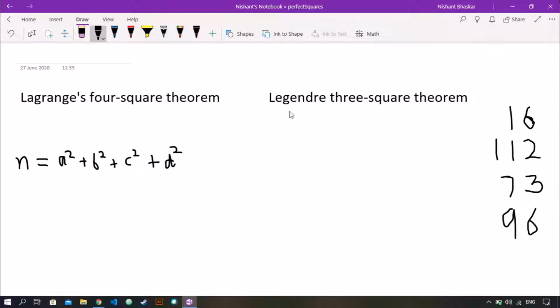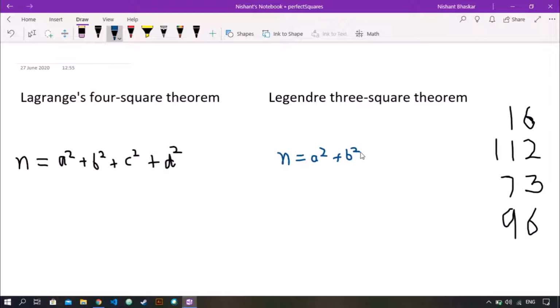Another mathematician, Legendre, who was a French mathematician, improved this theorem and stated that any positive natural number n can be formed by the sum of just 3 perfect squares.